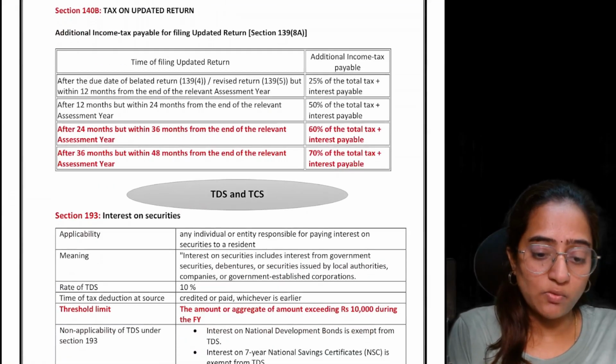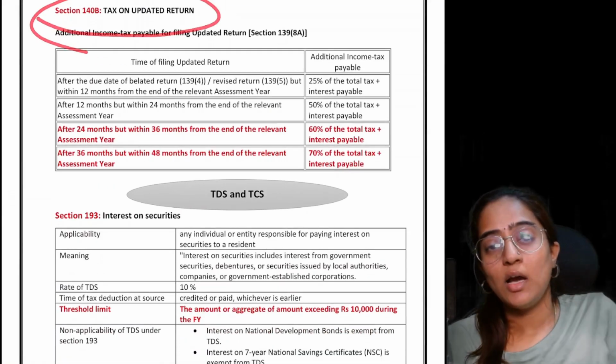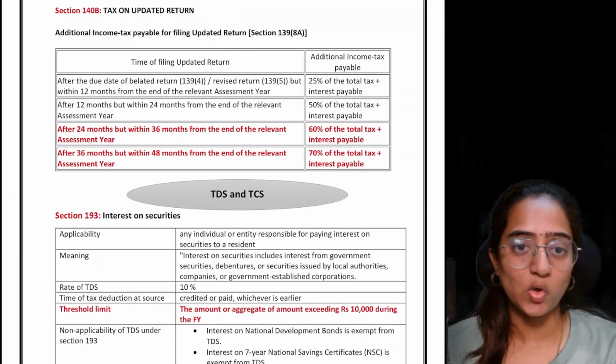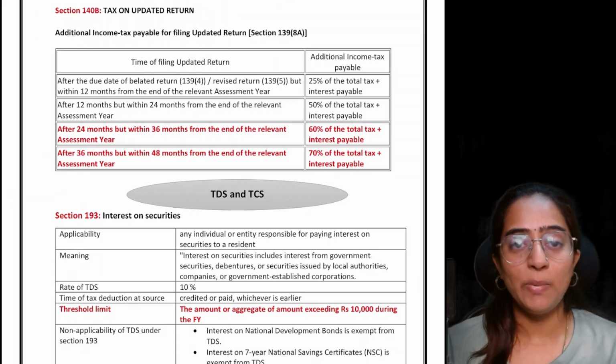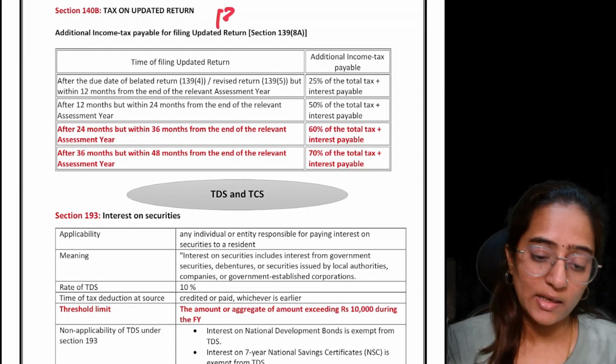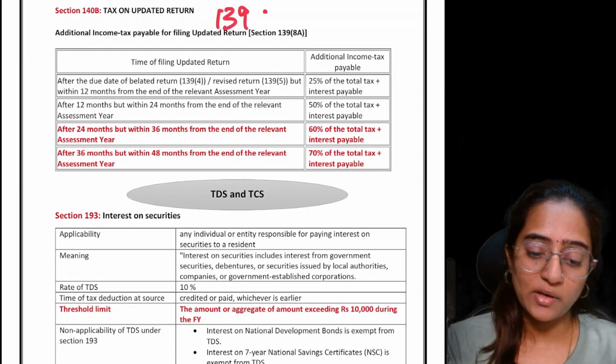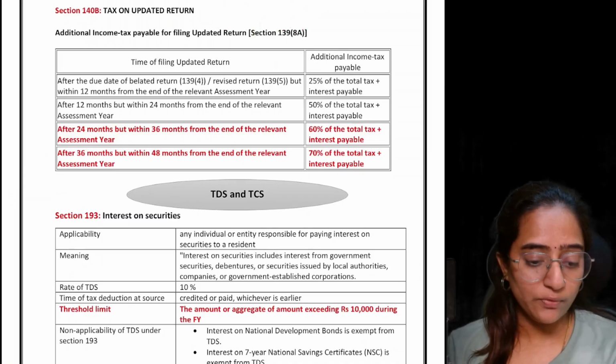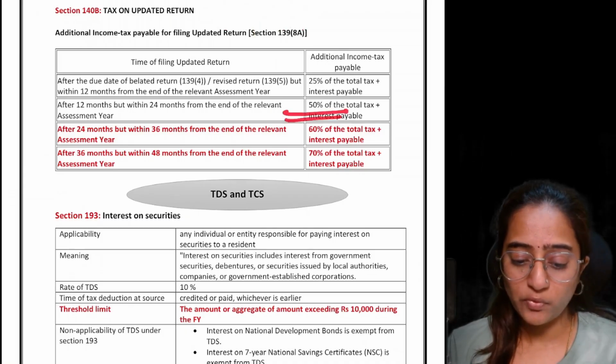Now the next section, 140B, there is an amendment in the tax liability payment that you are making. On this updated return of 139.8A, the tax point also they have updated. Before, the provision was only till 24 months.